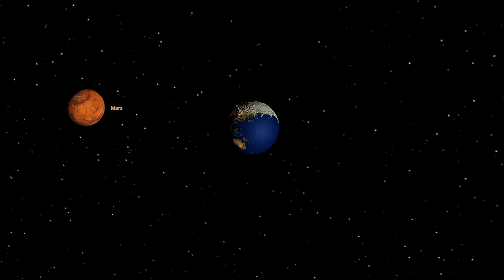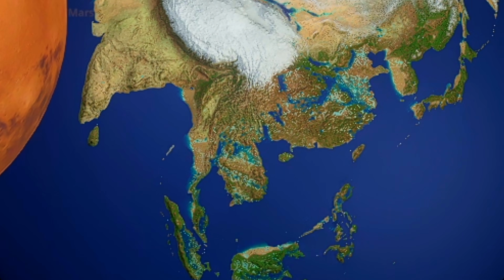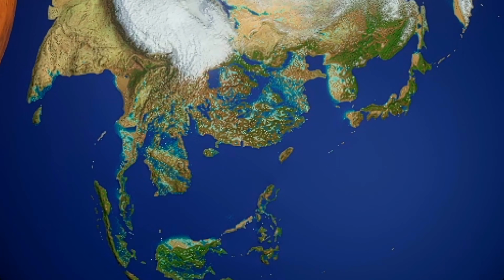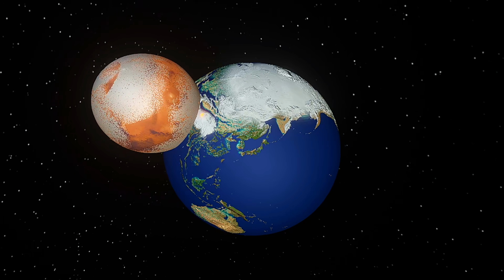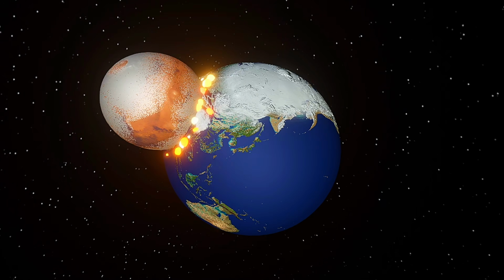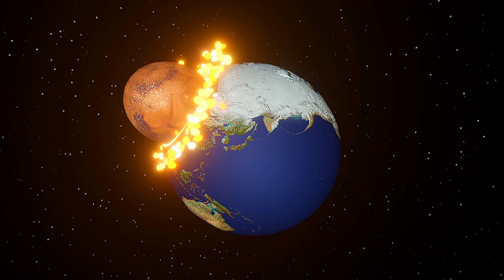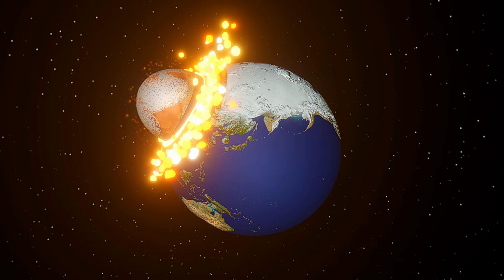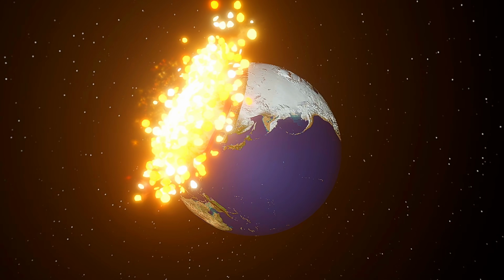Next, let's crash Mars into Earth using the same impact speed of 3.51 kilometers per second. Even before the collision begins, Mars' gravity starts pulling Earth's oceans toward it, causing seawater to flood across nearby continents. Since Mars is about twice as massive as Mercury, this impact releases significantly more energy. The collision unleashes an incredible 944 trillion megatons of TNT.